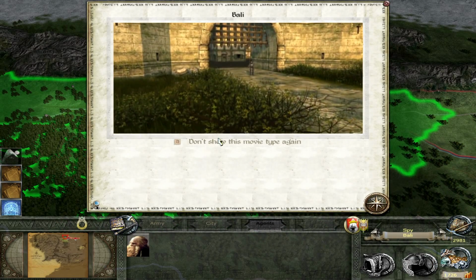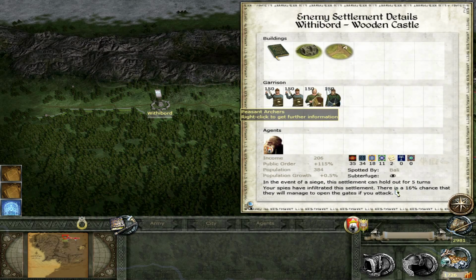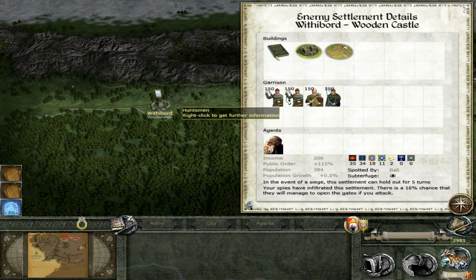Sire, we've managed to sneak in. There's a 60% chance that we can... he'll manage to open the gates for me.